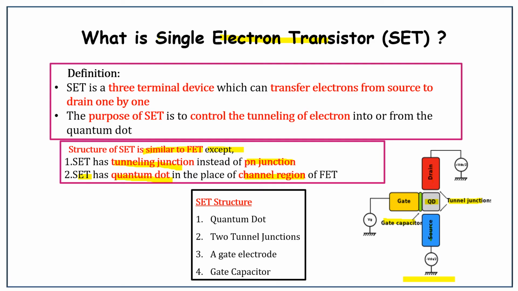This tunneling is controlled by the gate voltage. SET is a three-terminal device which can transfer electrons from source to drain one by one. The purpose of SET is to control the tunneling of electrons into or from the quantum dot. So it is necessary to move one electron at a time. This tunneling is controlled by the gate voltage in SET.